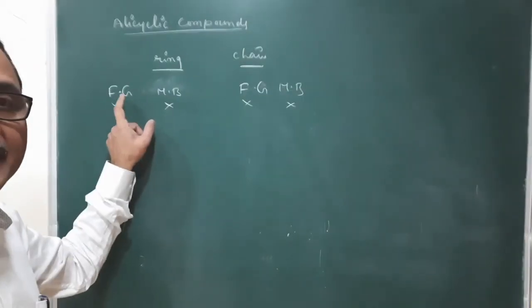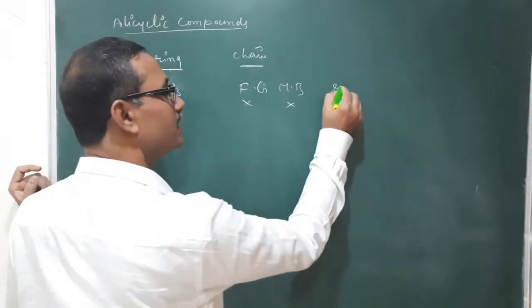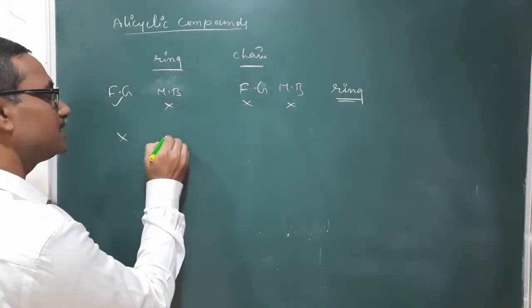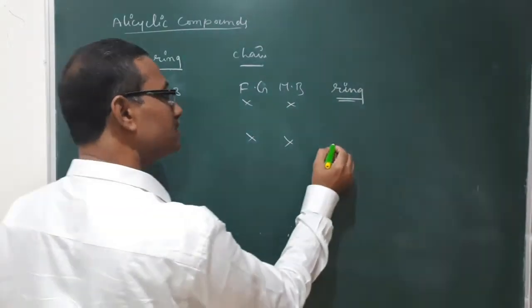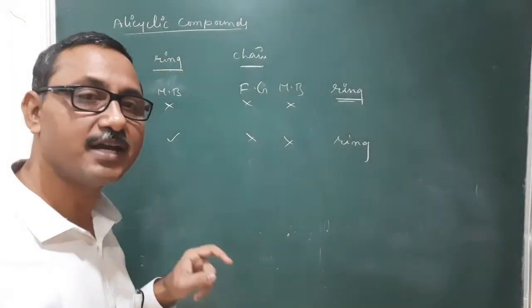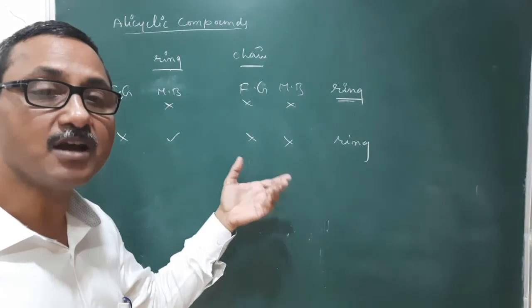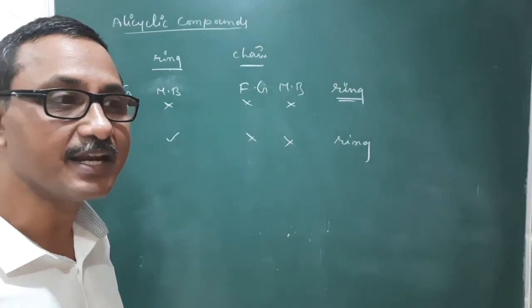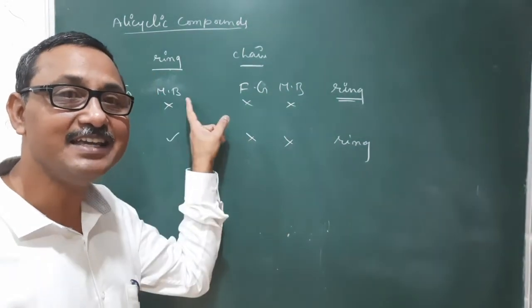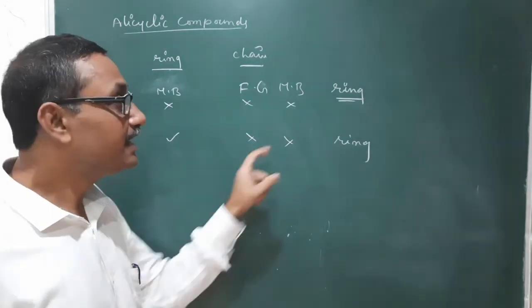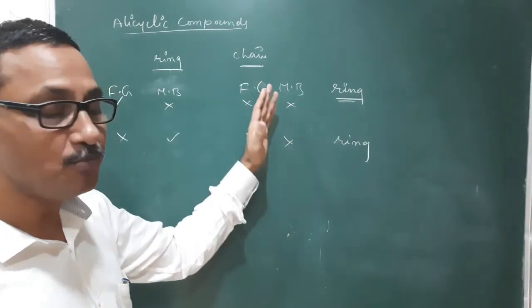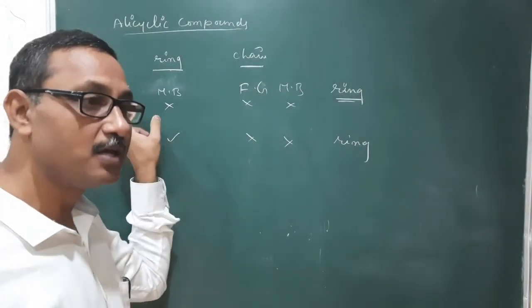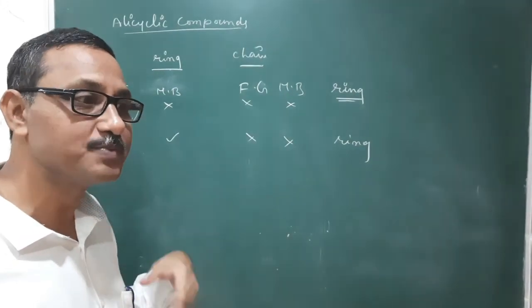Now the name is derived from a ring only. Ring will derive the name of the compound. Now here a functional group is not there, multiple bond is not there. Now also the ring will decide the name. Means the name of the compound is derived from the cyclic compound, from the ring only. Our name is the derivative of alicyclic ring, irrespective of the carbon number, whether it consists of more carbon number or less carbon number. Both are not having any functional groups as well as multiple bonds.